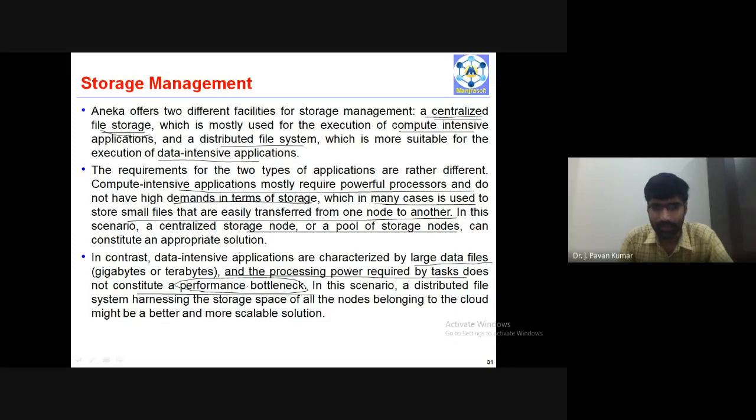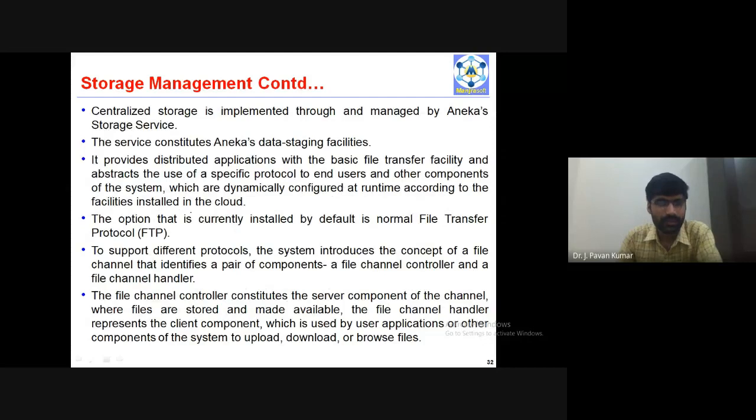So in this scenario, a distributed file system harnessing the storage space of all the nodes belonging to the cloud might be a better and more scalable solution. This is about storage management. Here we will be using, in general, file transfer protocol (FTP).